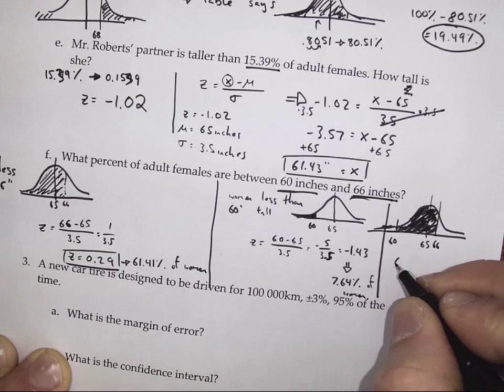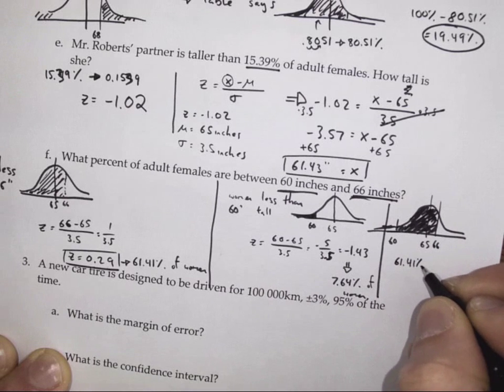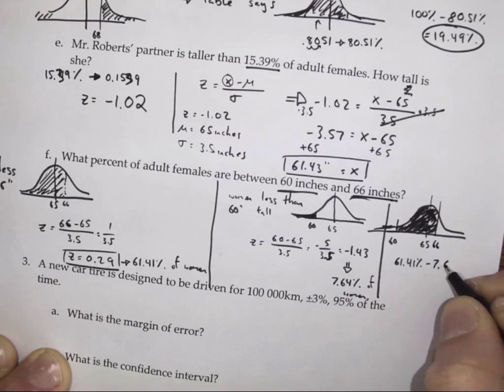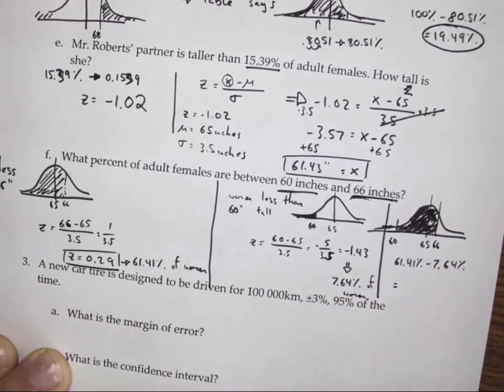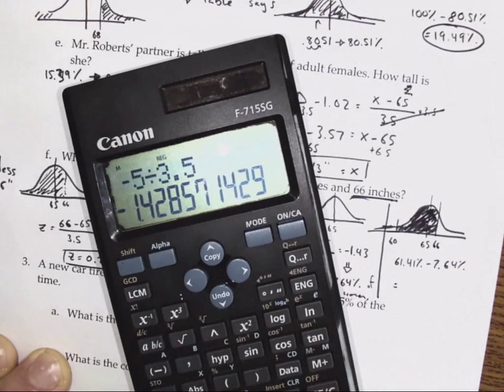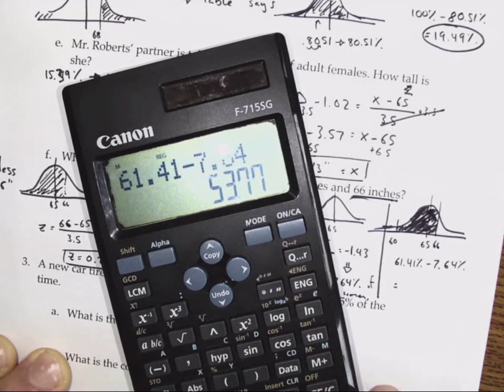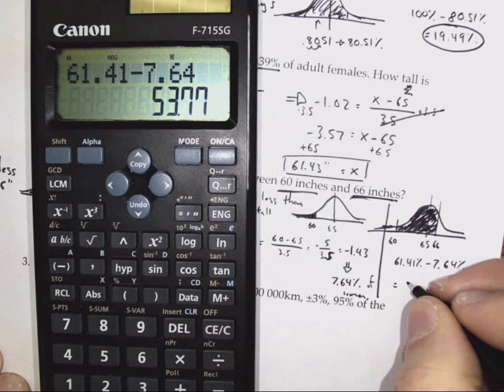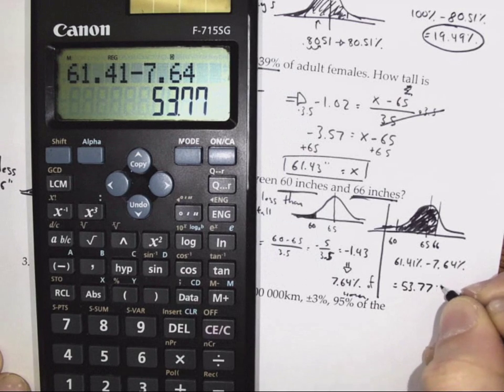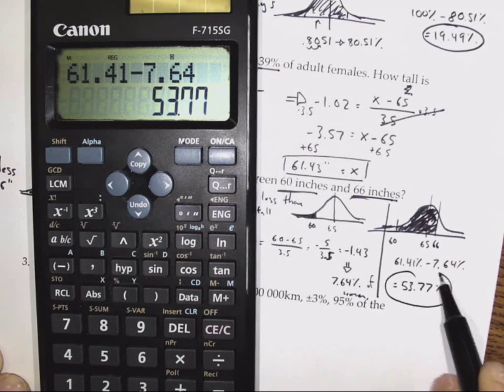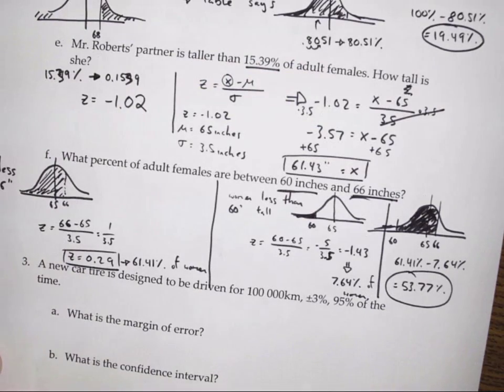So I'm going to get 61.41%, take away 7.64%. That's going to give me 61.41 take away 7.64, and I get 53.77%. Okay.